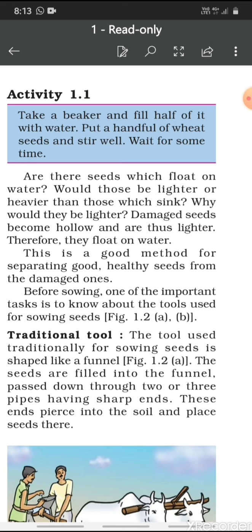Whatever you observe, do intimate it to me. So you will find the seeds floating on the top of the vessel. You can discard that kind of seeds because they may be damaged. Now, this is a good method for separating good healthy seeds from the damaged ones.